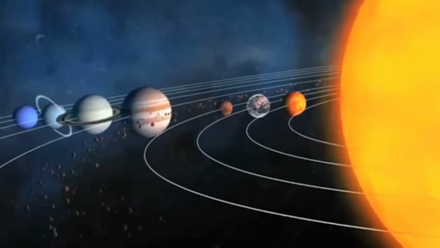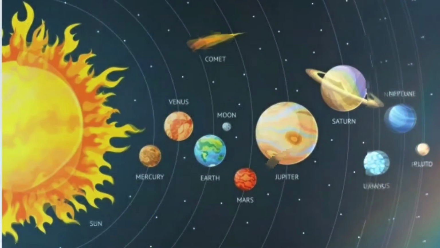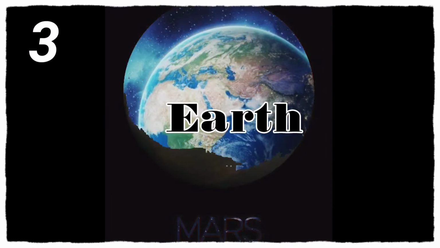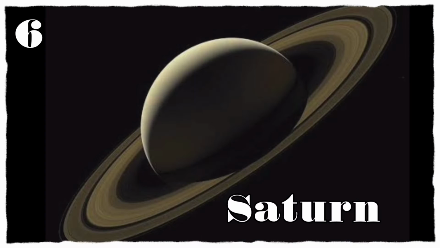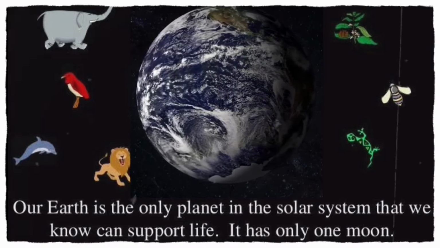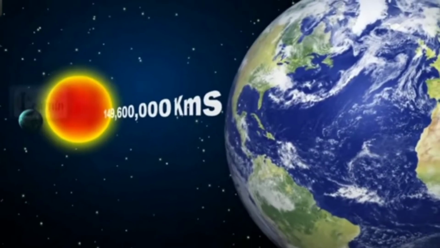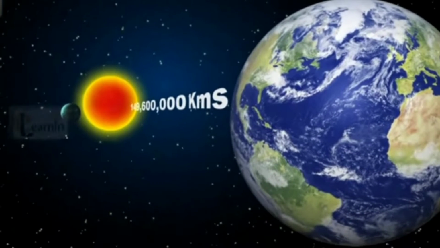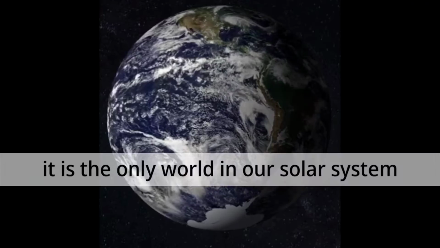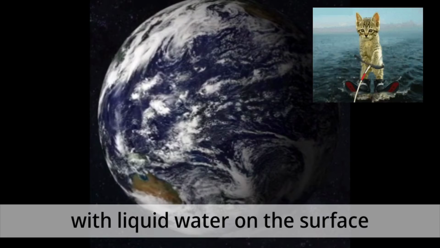Now we see the planets. They are celestial bodies revolving around the sun, and there are 8 planets in our solar system: Mercury, Venus, Earth, Mars, Jupiter, Saturn, Uranus and Neptune. Earth is the only planet in the solar system that we know can support life. The third nearest planet to the sun is our Earth. Earth is only the 5th largest planet in the solar system. It is the only world in our solar system with liquid water on the surface.